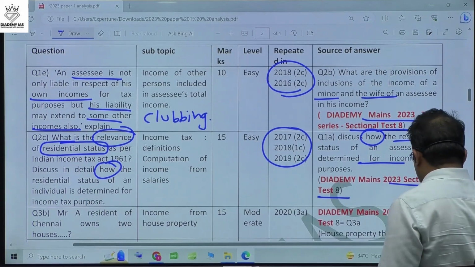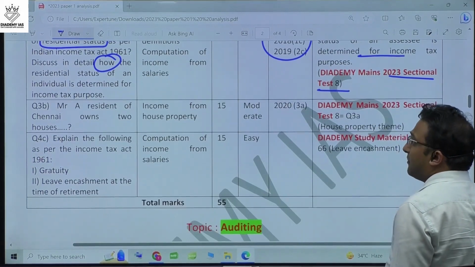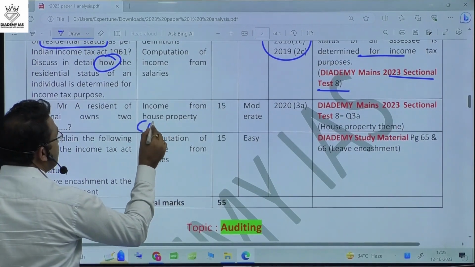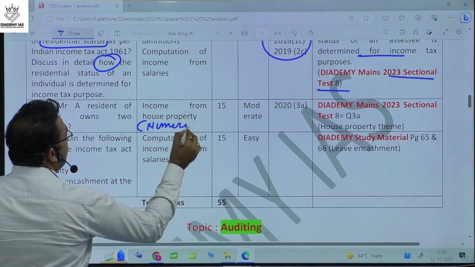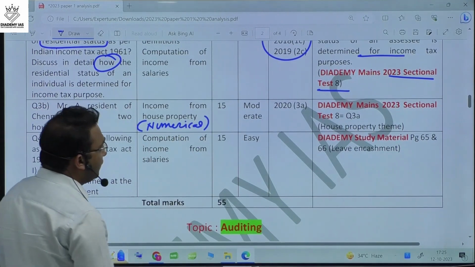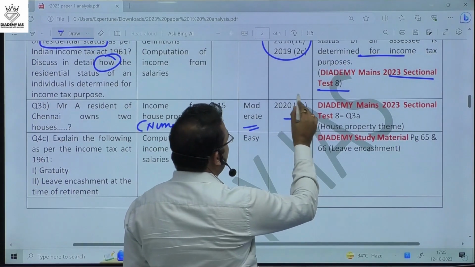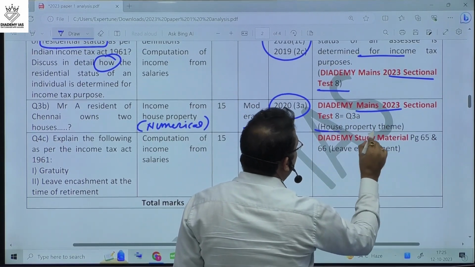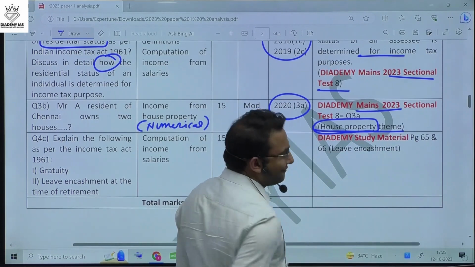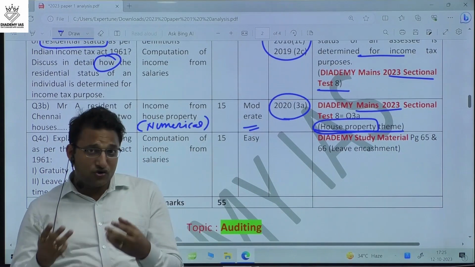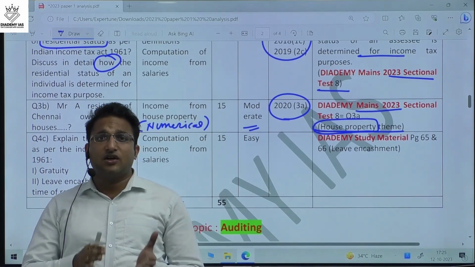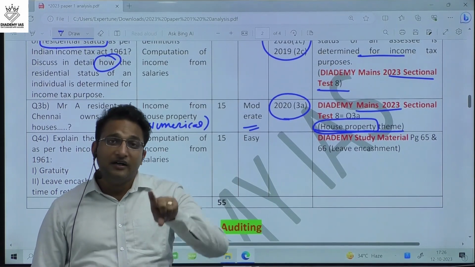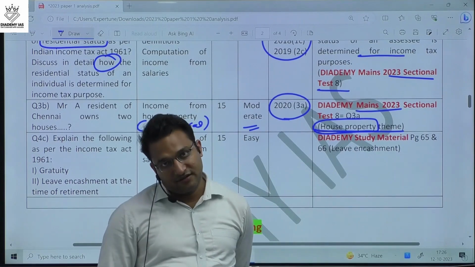The next question is about the calculation of income from house property. This was a numerical question, a 15-marker. The level of difficulty was moderate. The same question came in 2020, and in our mains 2023 test series, the house property theme was there. Not the same question, but a similar one. We asked a question about multiple house properties and calculating the income from house property. The same question came in the mains exam this year.